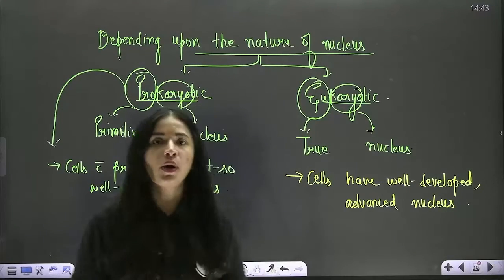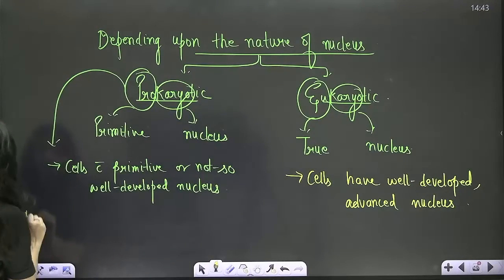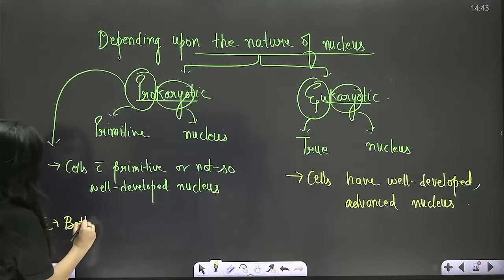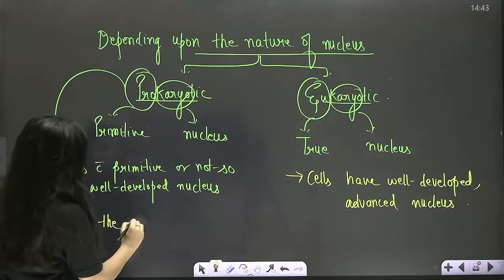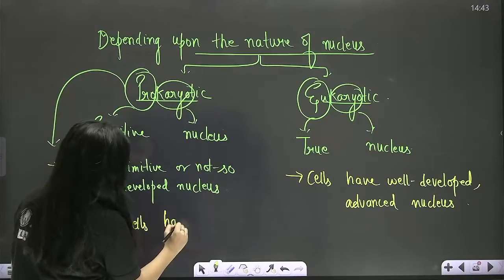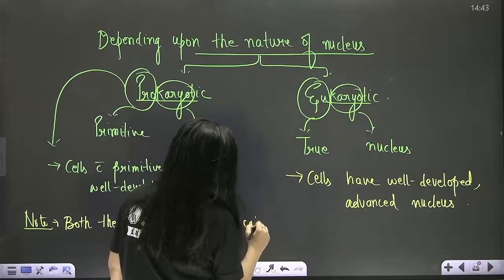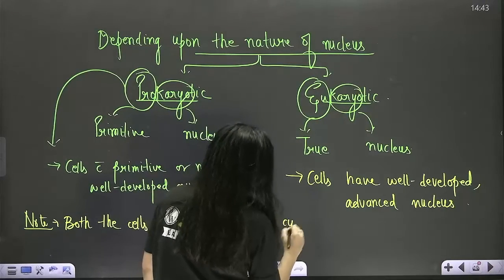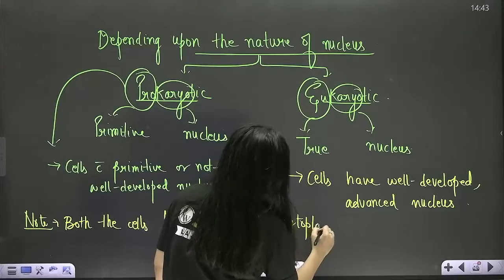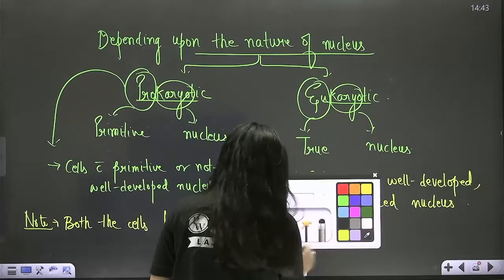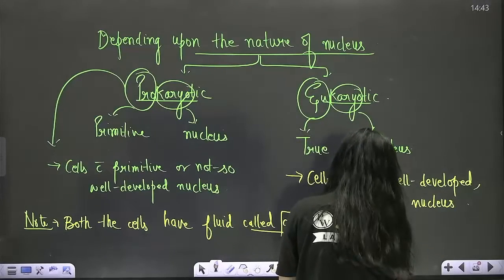Clear? So what is the note point? Both the cells have fluid, beta, called cytoplasm. And what is the work of this cytoplasm?